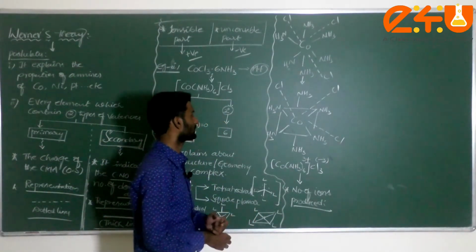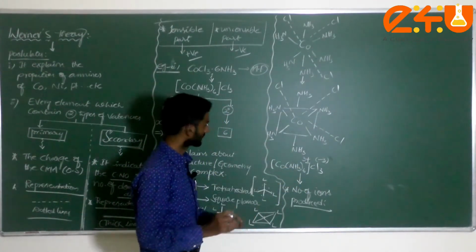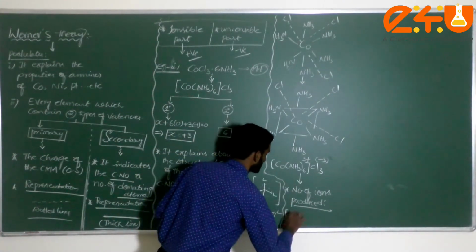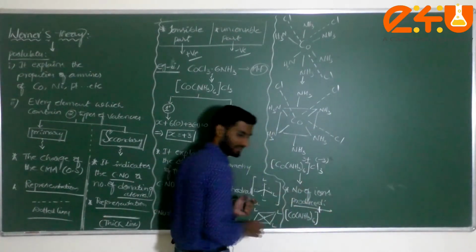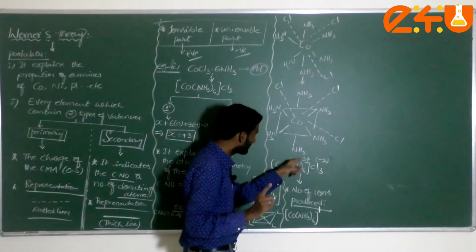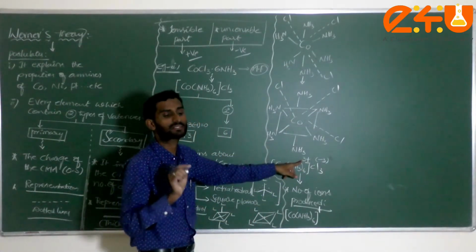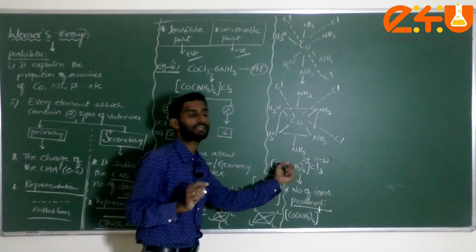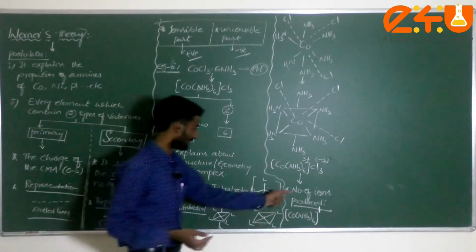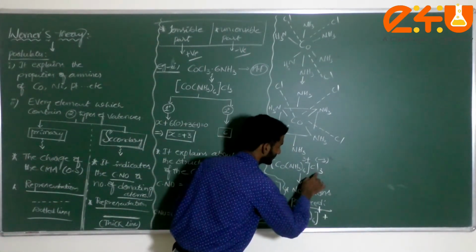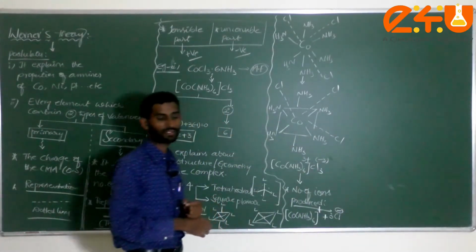The number of ions produced when you dissolve 1 mole in water: how will it dissociate? [Co(NH3)6] with a 3+ charge, this entire thing is not 3 ions; the 3+ just indicates the charge of the coordination entity or sphere, plus 3 chloride ions, 3 Cl minus.